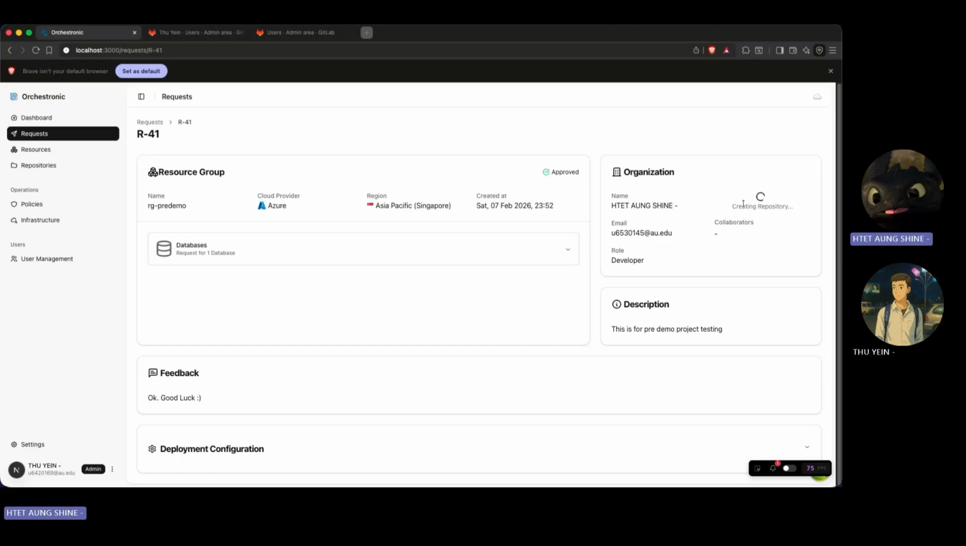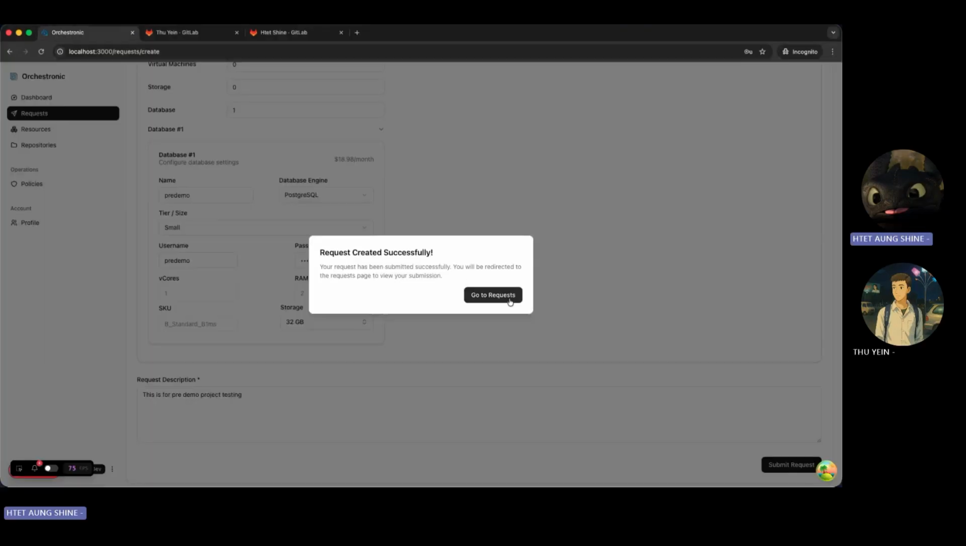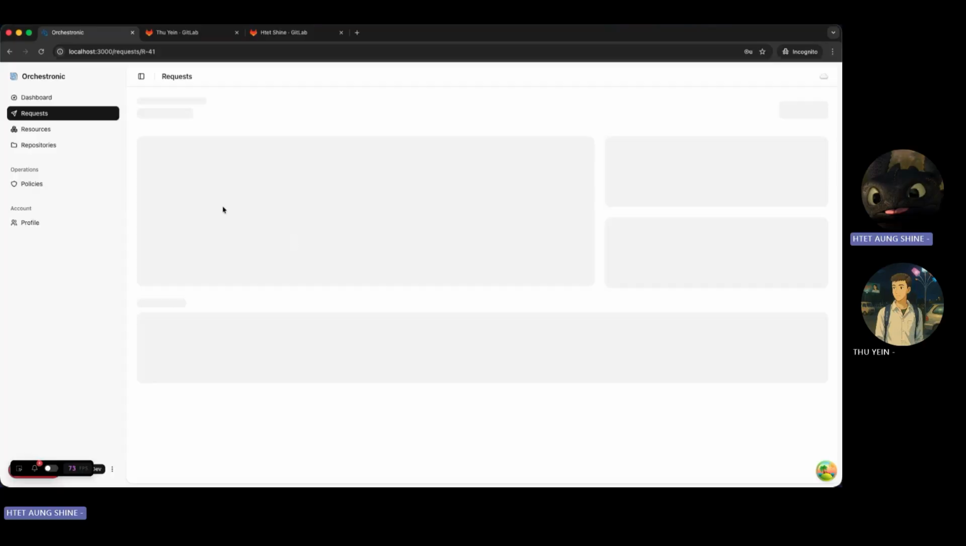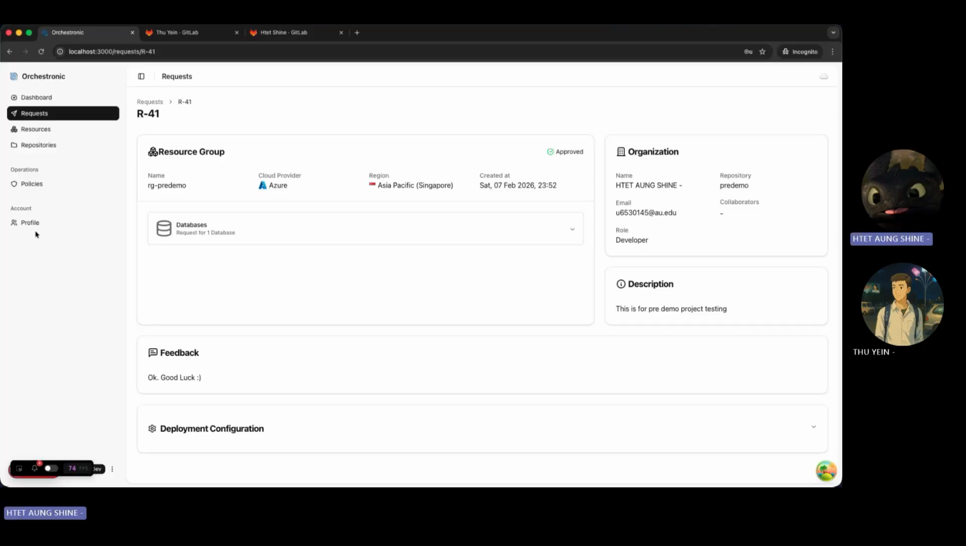Okay, so it is now creating a repository. It has successfully finished creating the repository. Let's go back to the request on the developer side. You can see that this is the request that we already created, and it is approved. Let's click the repository here.